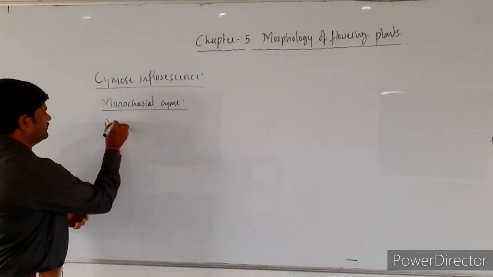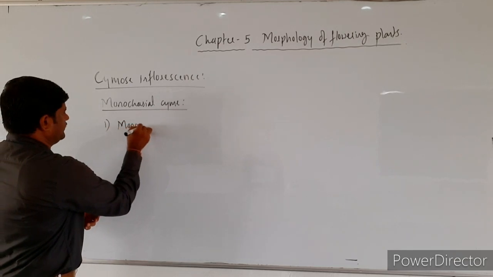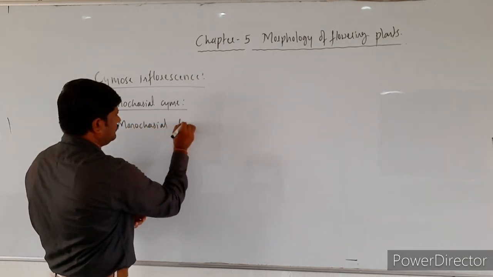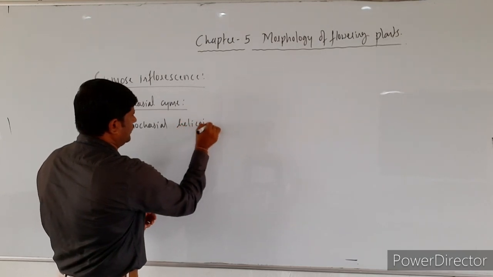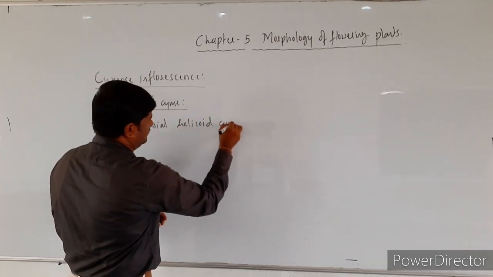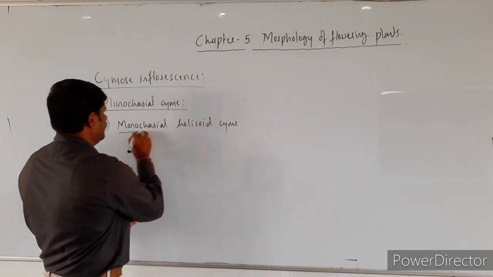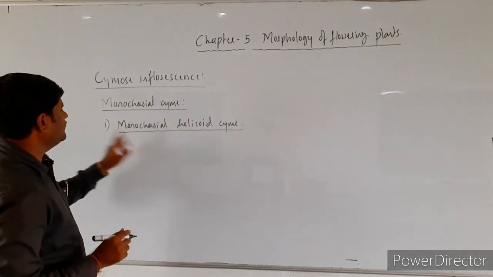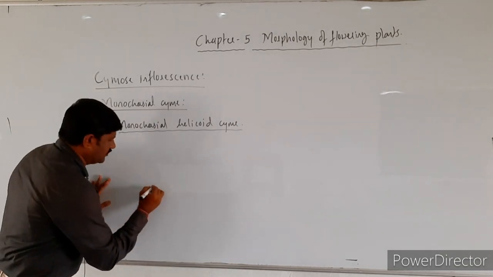So the first one is monochasial helicoid cyme. This is one type of cymose inflorescence.